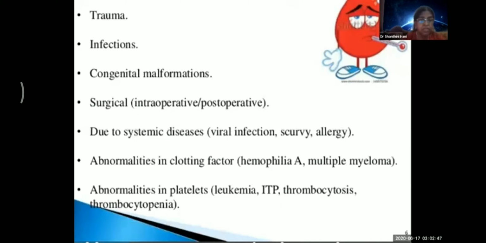Next one, hemostasis is the mechanism of stoppage of extravasation of blood. There are 4 important steps. First, the injured blood vessel undergoes constriction due to spasm. Second, there is activation of platelets and formation of the platelet plug, which is the primary hemostasis. Then activation of the clotting mechanism and formation of clot leads to completion of the secondary hemostasis, and fibrous organization or retraction of the clot. This is the last one.